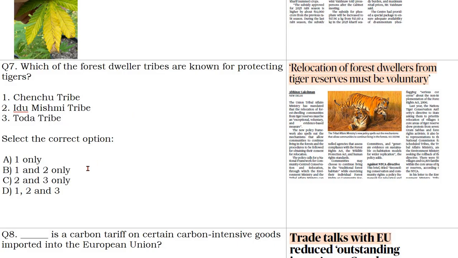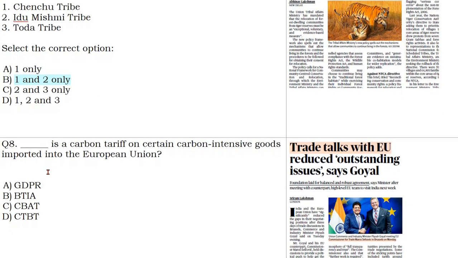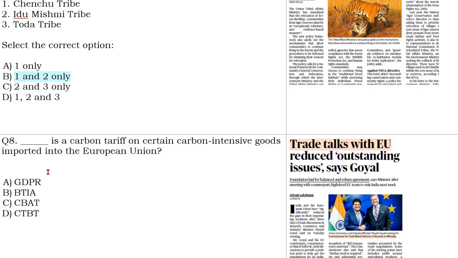So what should be the answer? 1 and 2 should be the answer. That is Chenchu tribe of Telangana, Andhra, and Idu Mishmi tribe of Arunachal Pradesh. So these are two tribes in India which protect tigers. The eighth question says, dash is a carbon tariff on certain carbon intensive goods imported into European Union.